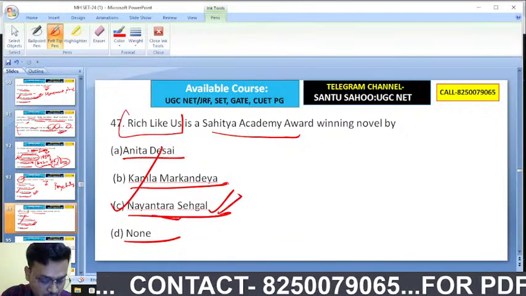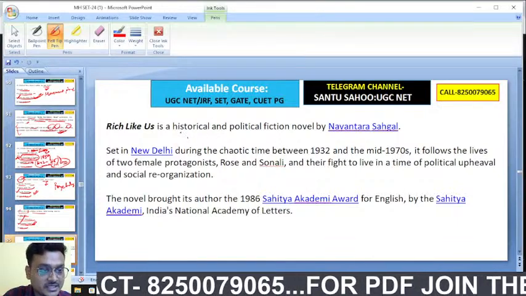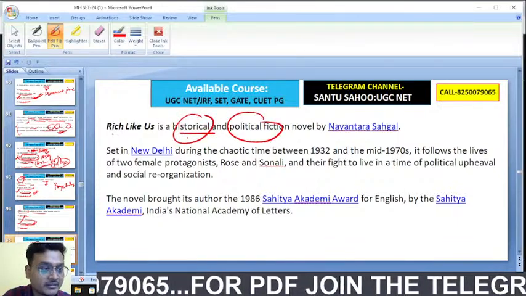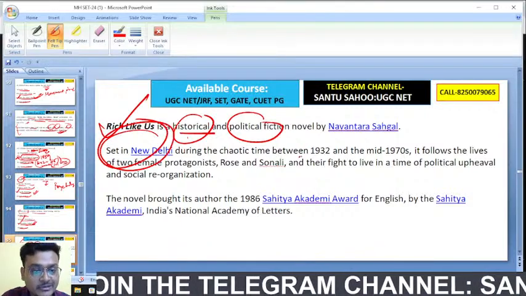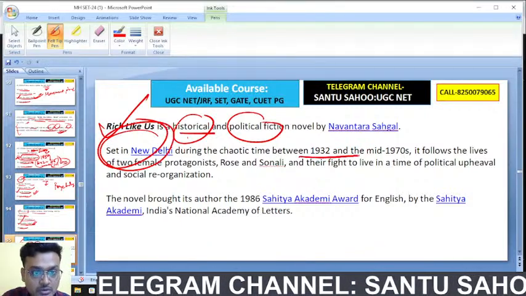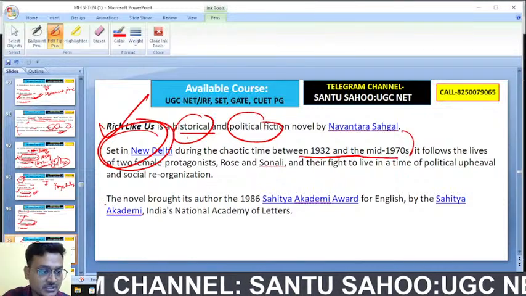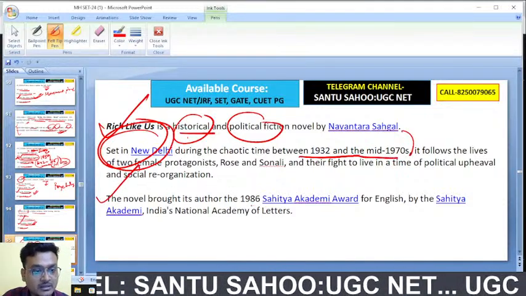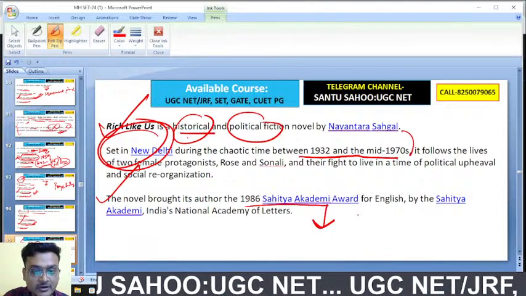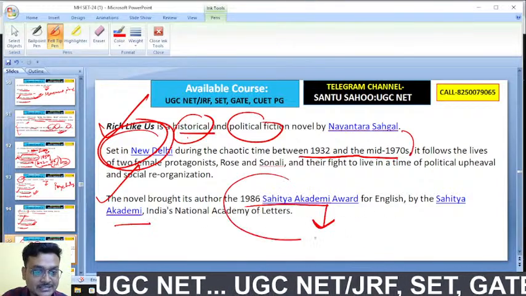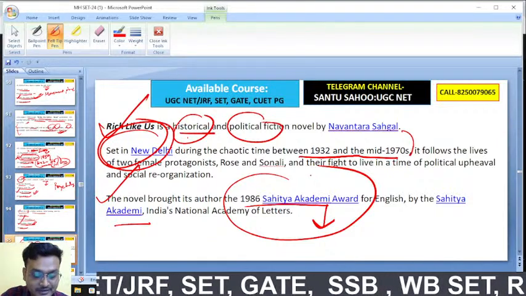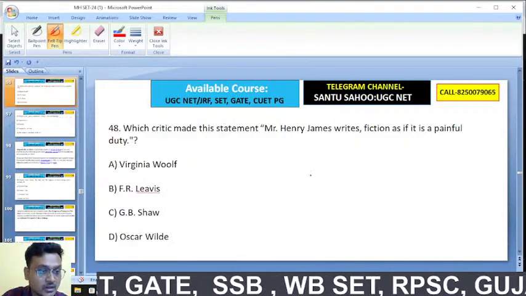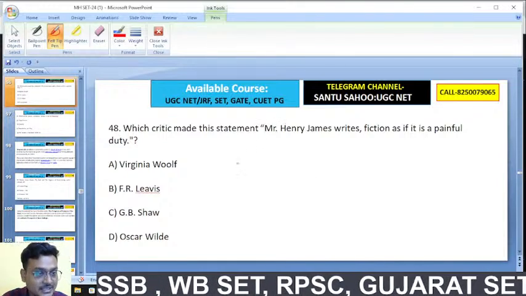It won her the Sahitya Akademi Award. It's a historical and political fiction by Nayantara Sahgal that is set in New Delhi during the chaotic time between 1932 and the mid 1970s, and the novel brought its author the 1986 Sahitya Akademi Award for English. So in 1986 she got the Sahitya Akademi Award for this novel, Nayantara Sahgal. Okay, got it, excellent.